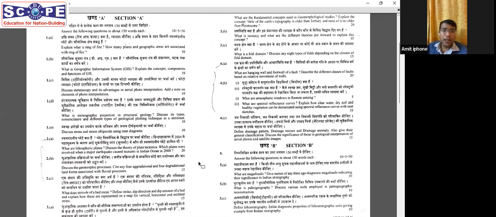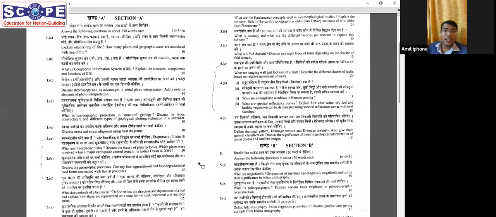If we come towards 1D, stereographic projection in structural geology, this also is an easy question. And so is the nomenclature and types of geological plotting technique. Again, I think geological plotting technique is not so common because this is a field-based question. Field-based means when geology is taught in college and classes, there are some aspects which are field-oriented, where a student goes to the field, sees the rocks and develops the folds and trends and everything.